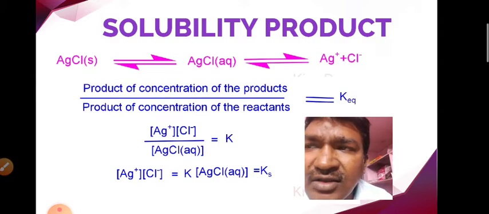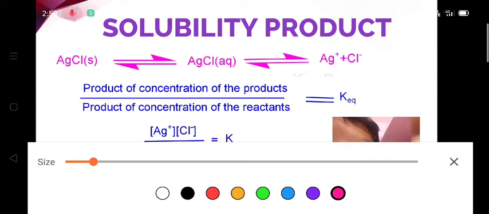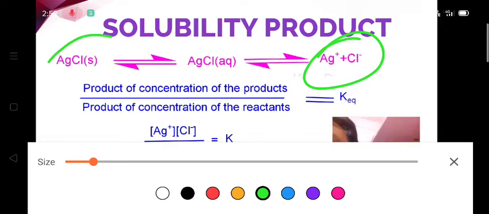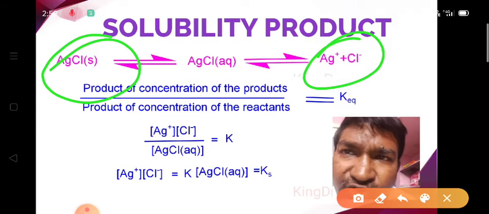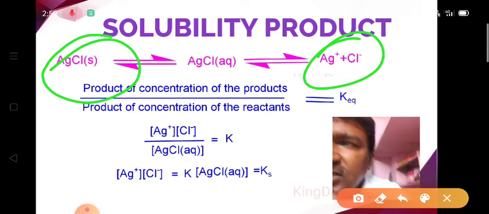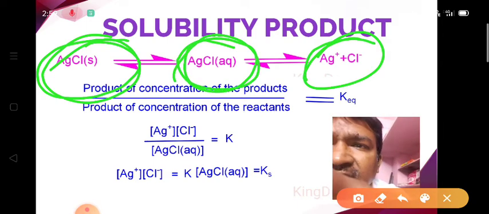So an equilibrium always exists between the ions present in the saturated solution and the solid present in the solution. This is the insoluble solid, this is the AgCl present in the solution, and these are the ions.